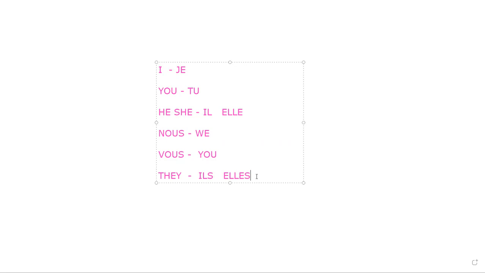Répétez après moi. Je is to I. Tu is to you, informal. C'est clair. Il is to he. Elle is to she. Nous is to we. Vous is to you, formal. And ils and elles is plural. C'est clair.